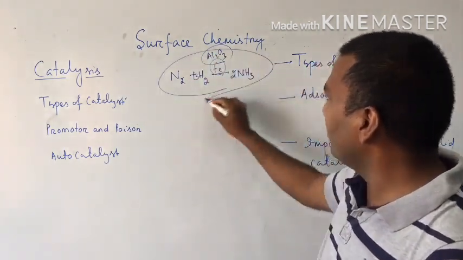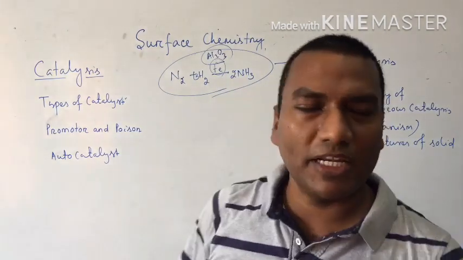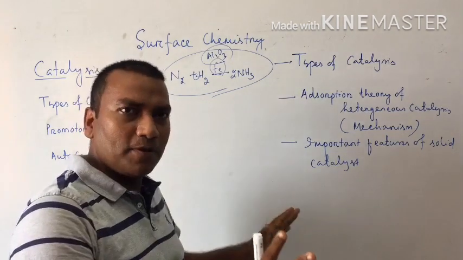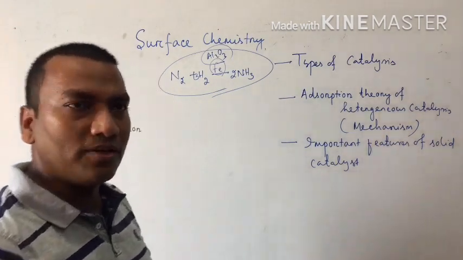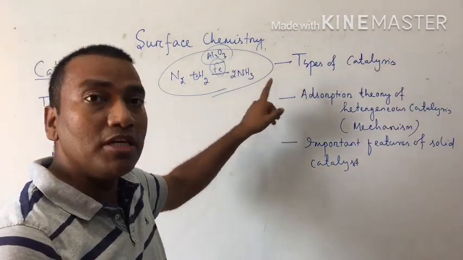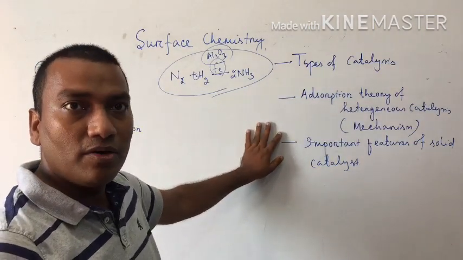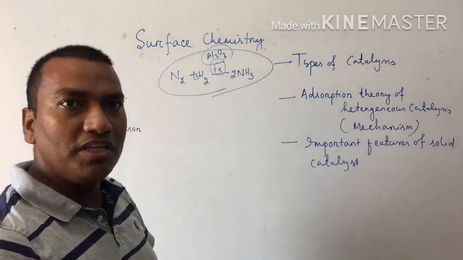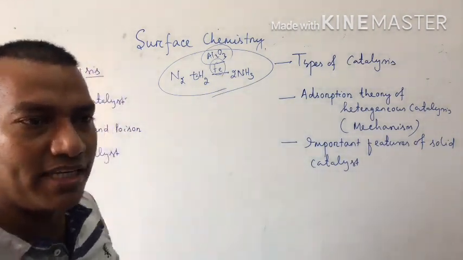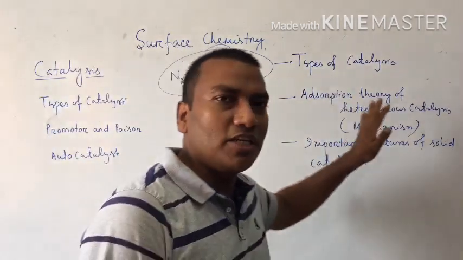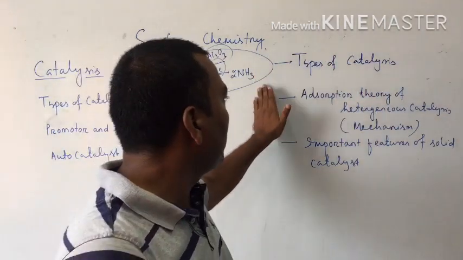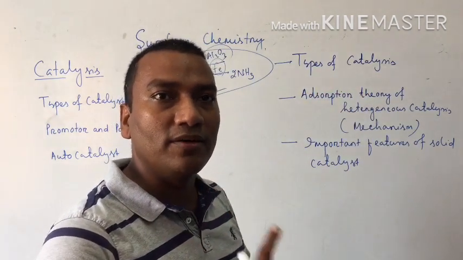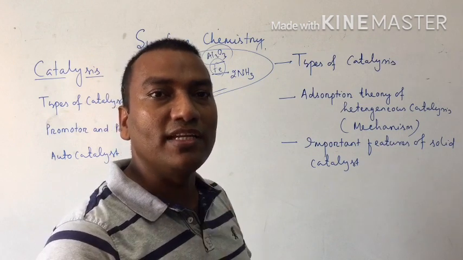Same in this reaction. Suppose in this preparation of ammonia by Haber's process, in the container carbon monoxide is present, this carbon monoxide must be removed from the reaction. Because when the reaction takes place, it is in a container, so in this container carbon dioxide or carbon monoxide gas may be present. In the preparation of ammonia by Haber's process, carbon monoxide must be removed, otherwise it slows down the reaction.